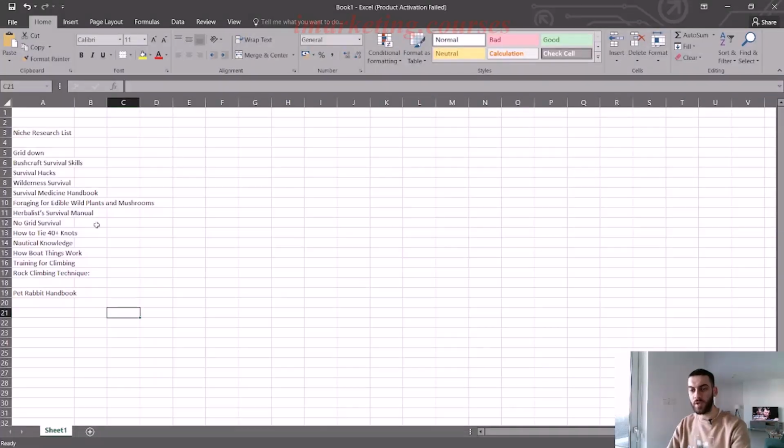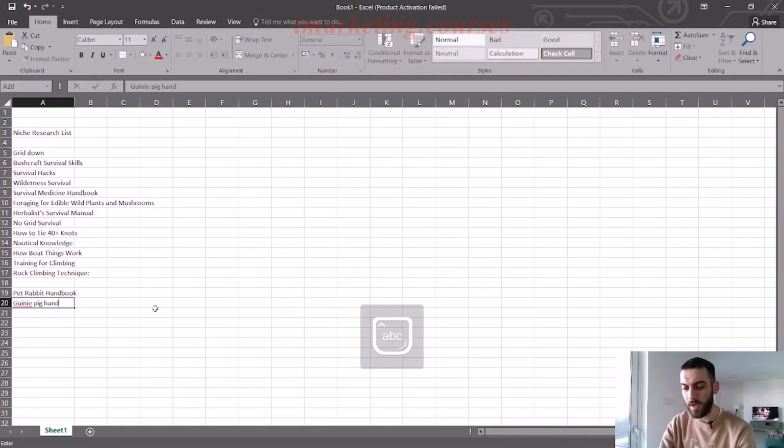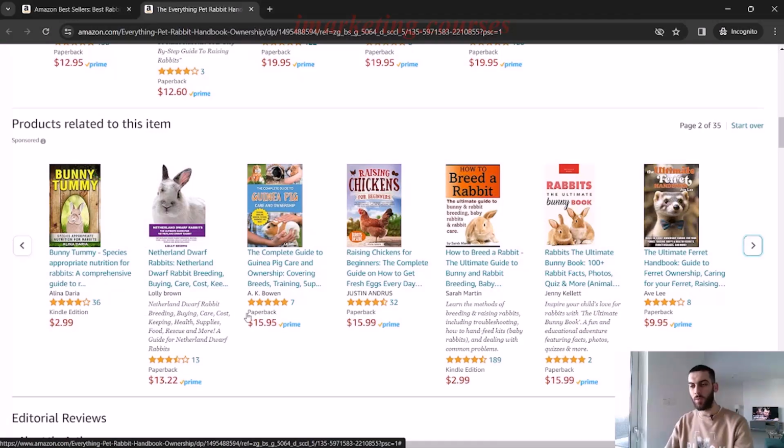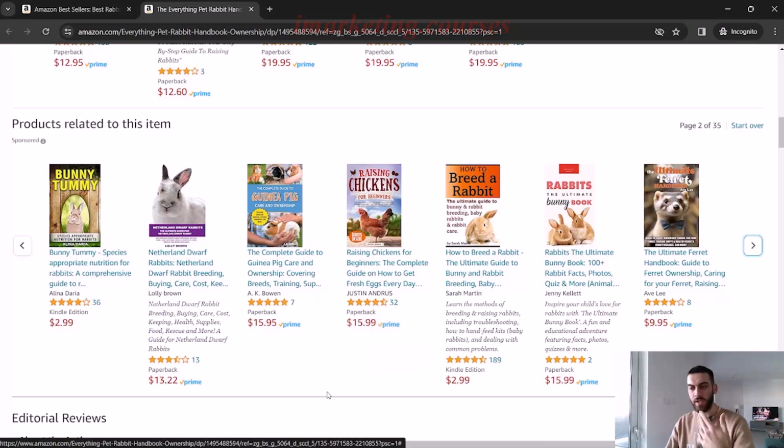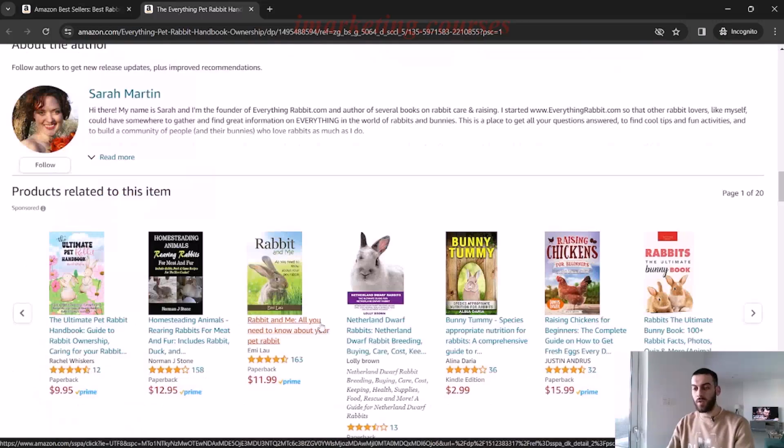Here, this is all about rabbits, but if I keep scrolling, I can probably find, there we go, complete guide to guinea pig. So now I can go back and instead of pet rabbit handbook, I can put guinea pig handbook. And I know roughly what I'm trying to look for. Here we have one for a ferret, so I can type in ferret. And I know that later on, I'm going to try and find some niches about how to raise a ferret or how to look after a ferret.